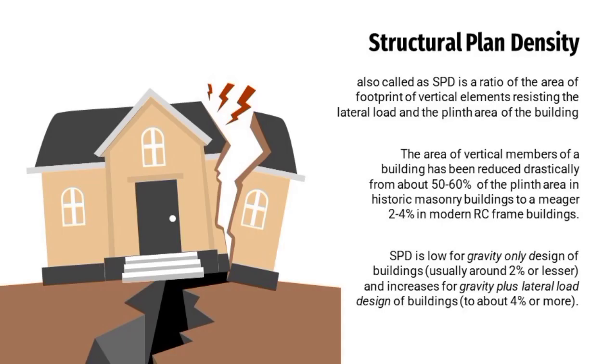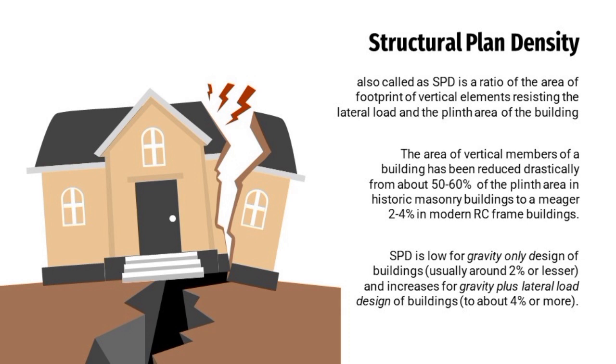So, structural plan density, also called SPD, is the ratio of the area of footprint of vertical elements resisting the lateral load and the plinth area of the building. So, there are percentages being compared.